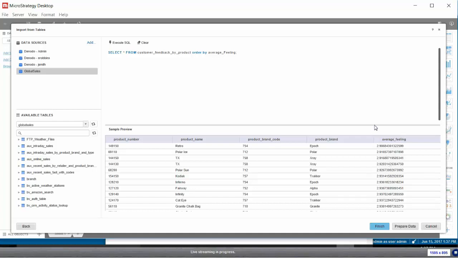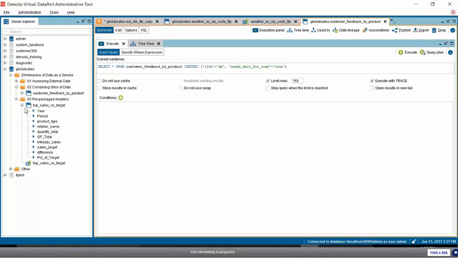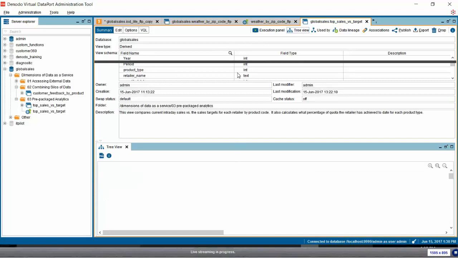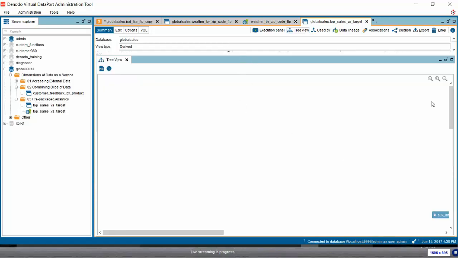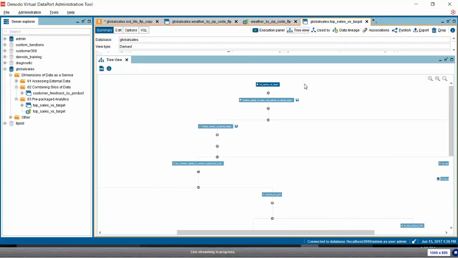And then finally, we have an example here that takes a look at top sales versus target. So this is actually taking a look at our sales information on an intraday basis and comparing that to our sales target from a prior year.